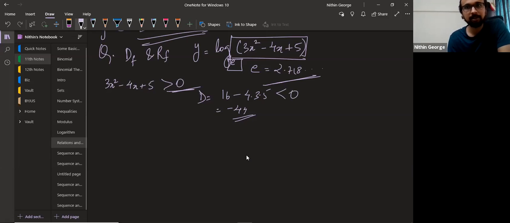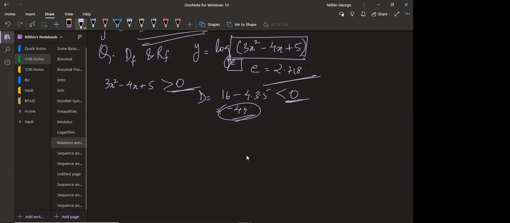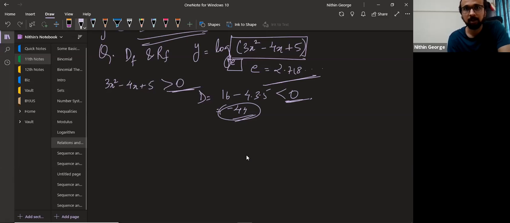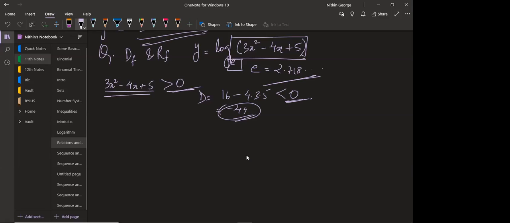No actual real root. The exact value is irrelevant. D is less than 0, that's the idea here. You don't need to find it here. Just find out that it's less than 0. Stop calculating. Once you see that D is less than 0, what can you say here? No real roots. Exactly. There won't be any real roots.